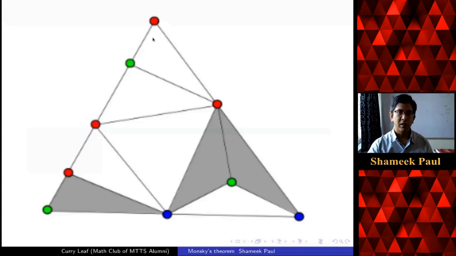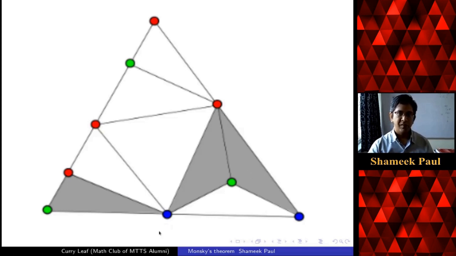Over here, what we have is a triangle, and I have divided this triangle into smaller triangles. I have colored the vertices of these triangles using 3 colors. The shaded triangles are the ones whose vertices have all 3 colors, that means for a shaded triangle, no 2 vertices have the same color.